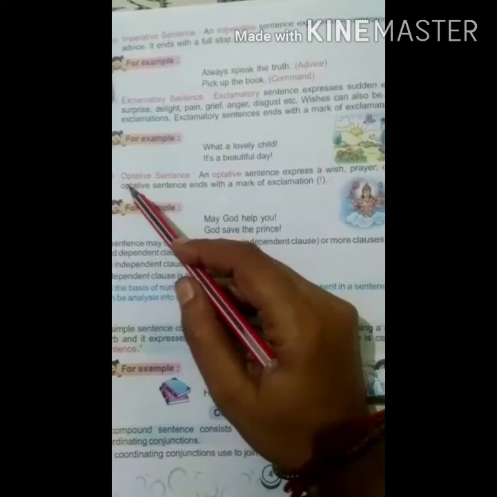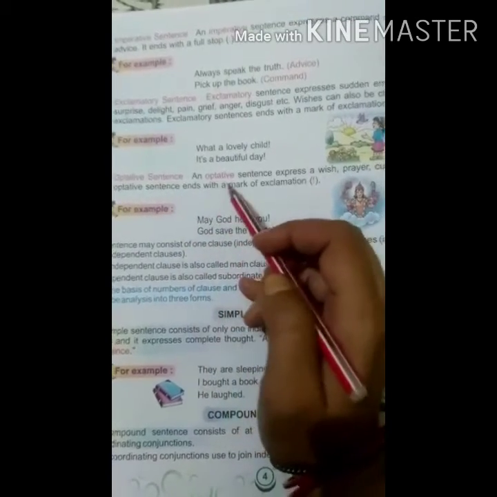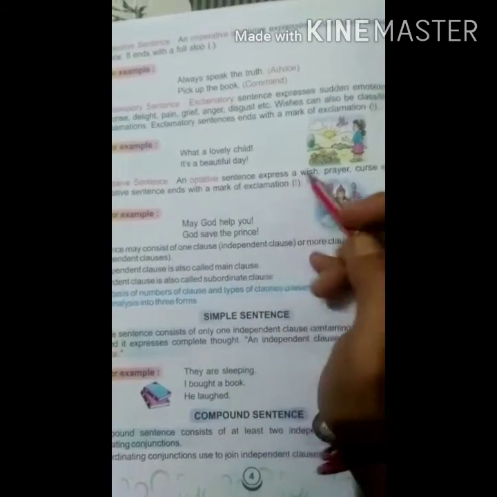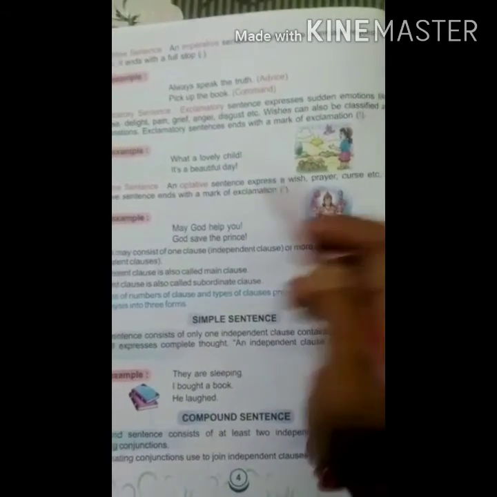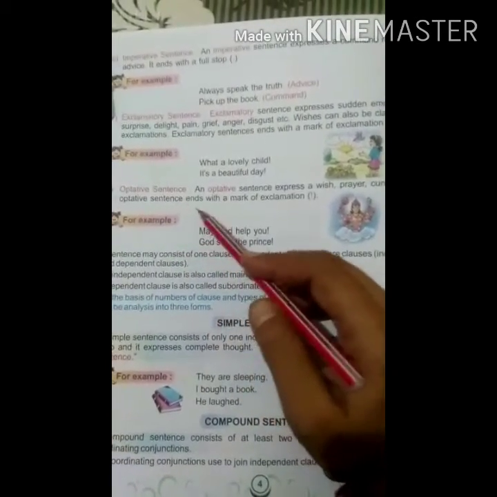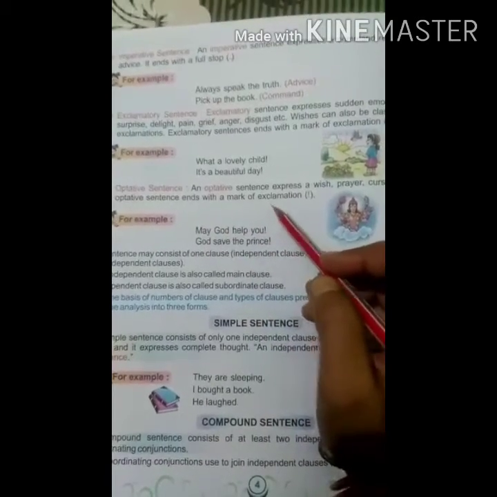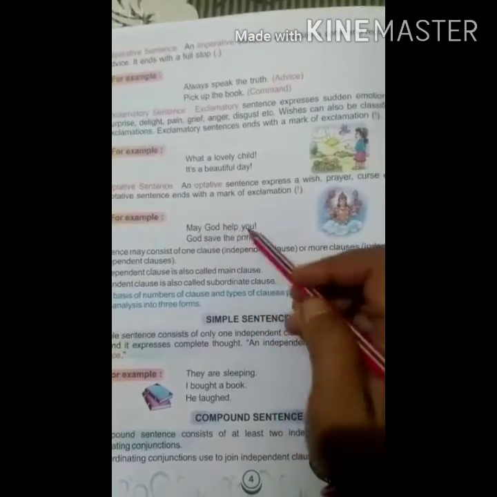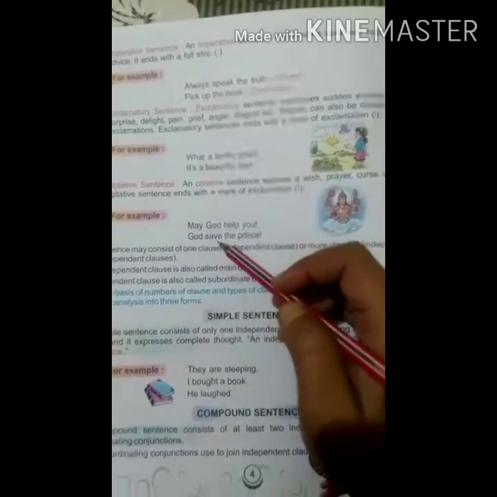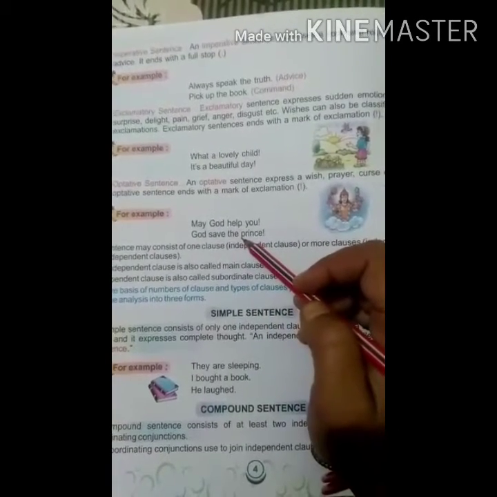Number 5, optative sentence. An optative sentence expresses a wish, prayer, curse, etc. An optative sentence ends with a mark of exclamation. This is the mark of exclamation. For example, may God help you. God save the prince.